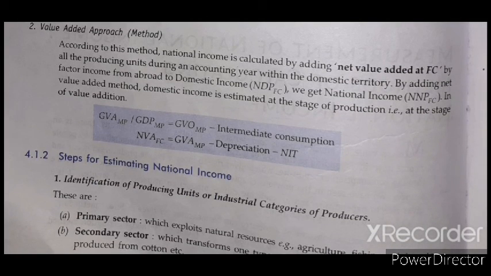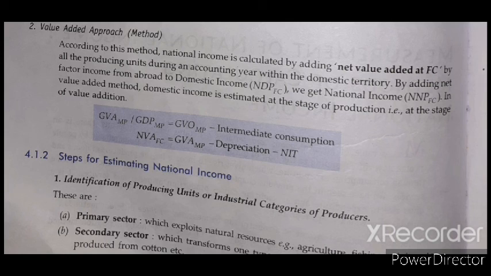Now the second step is this. According to this method, national income is calculated by NVA at factor cost plus net factor income from abroad. NVA at factor cost means the net value added by all the producing units during an accounting year within the domestic territory.